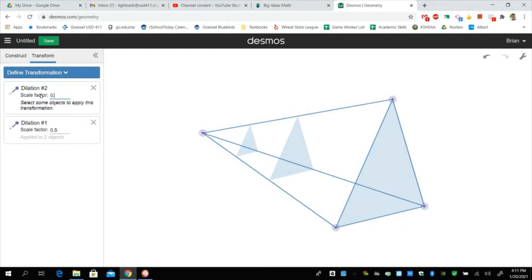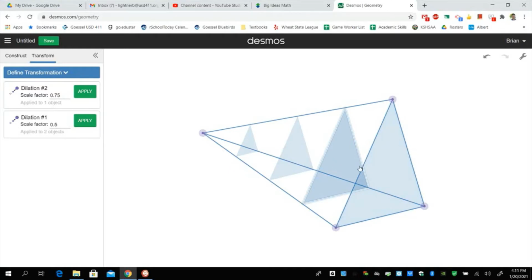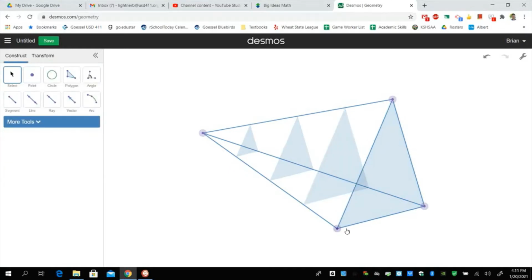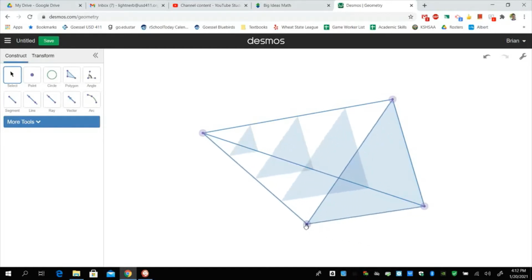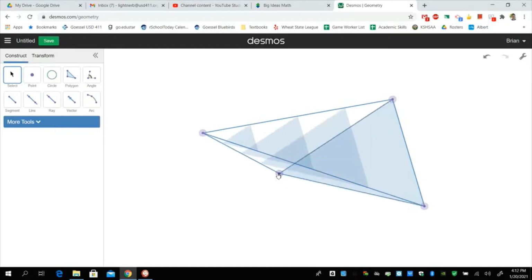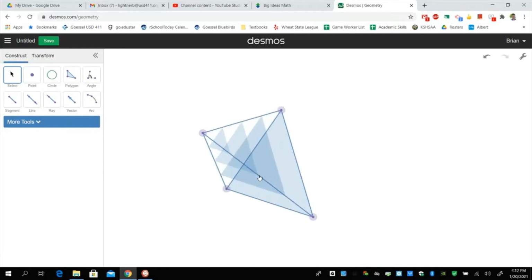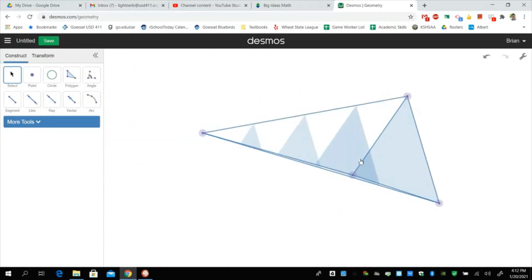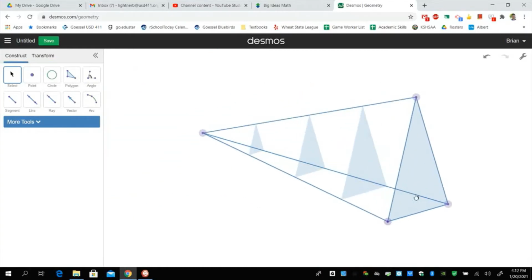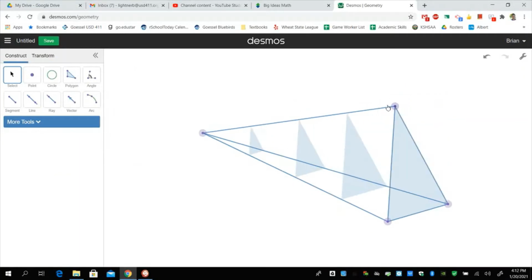I want 3/4 of the way, so 0.75 applied to that one. You got one right there. Like Bob Ross, a happy little triangle family. Okay, so you can kind of make your own line. Anyway, having too much fun here. Okay, so all of those would be similar shapes.